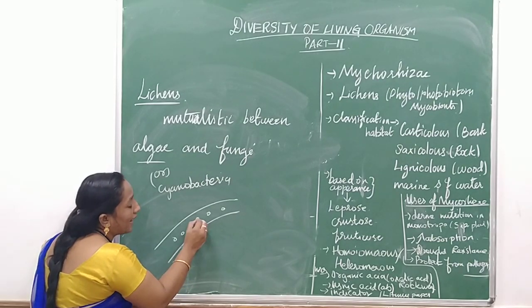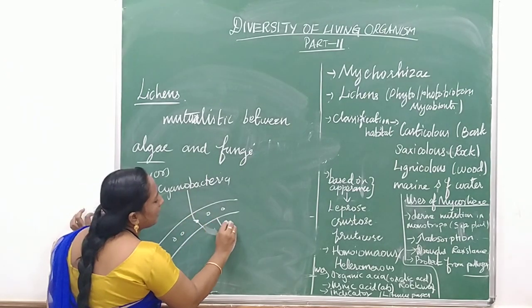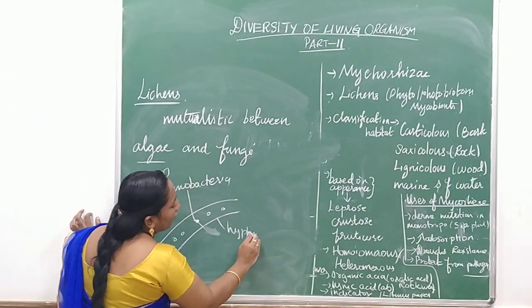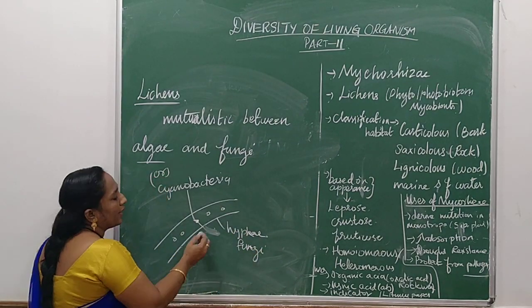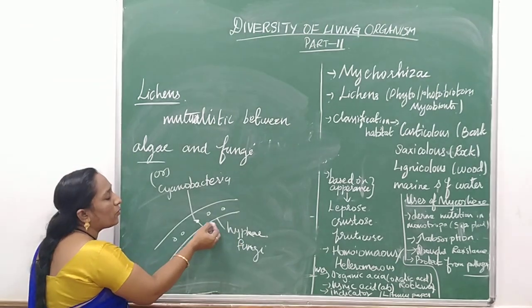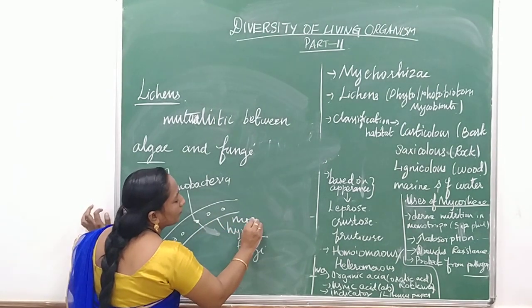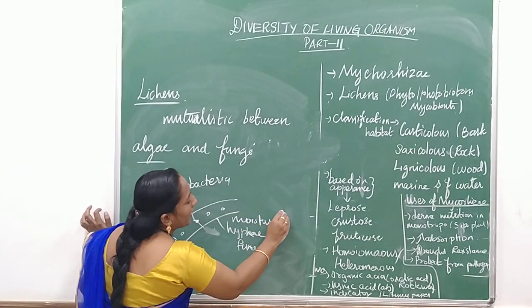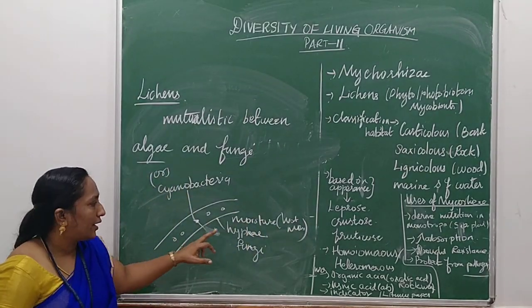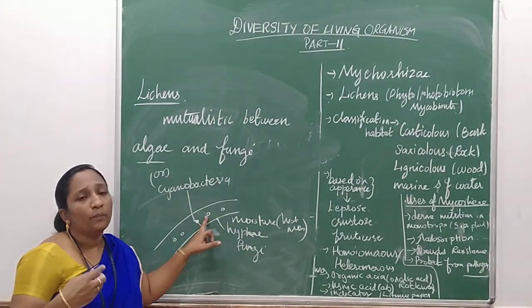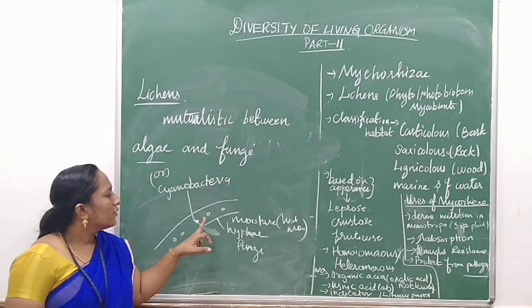The fungi's hyphae provide nourishment and moisture by absorbing water and minerals from the surroundings. And the cyanobacteria prepare food by photosynthesis, so they provide the food for the fungi.